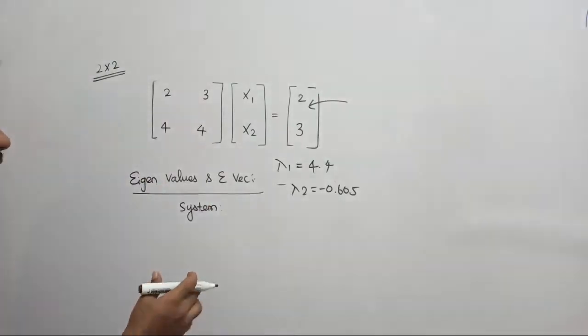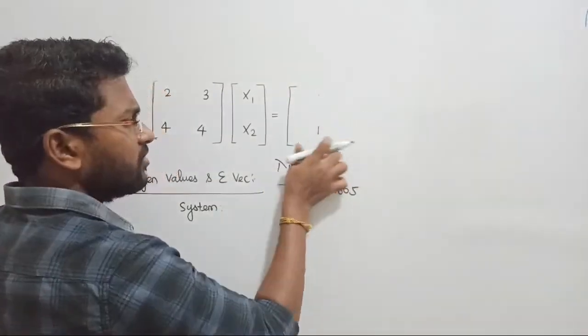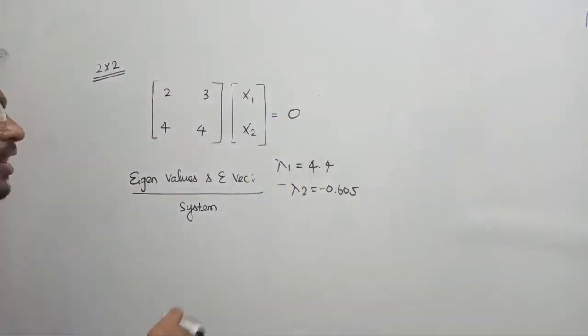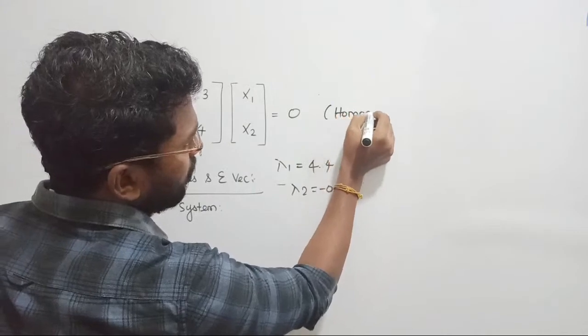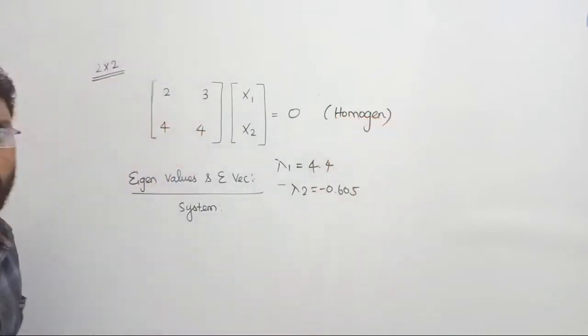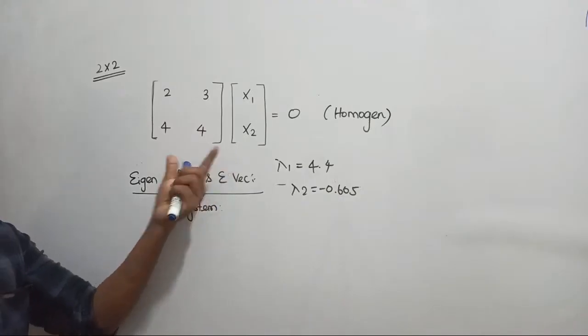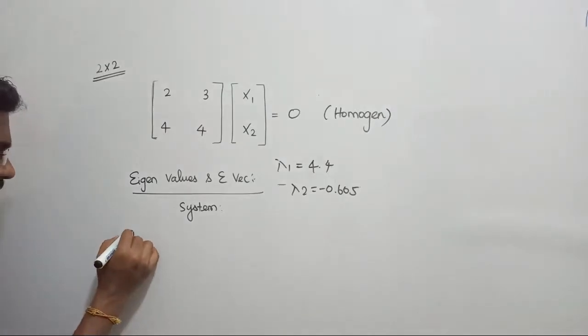So understanding system property in the sense, most of the times that value will be given as 0 only, right? Because they won't talk about this value. If it is 0 in the sense, we are talking about what? Homogeneous system. Anyway, you don't need to panic about this one. Our target is what? We have to analyze the property of system, right? So system is our target. Anyway, let's move on to step number 3.